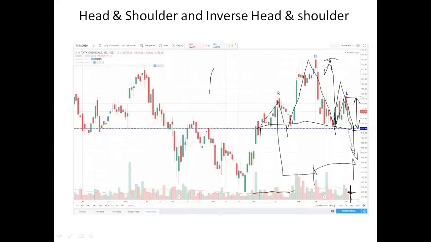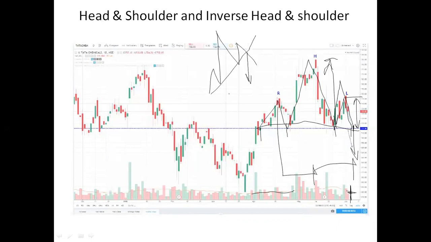So if it's making this one, and if it's touching this one, okay, this can be an inclined head and shoulder. Inclined head and shoulder, where the stock is rising. If this is broken, the stock will fall. The way this is broken here, the stock will fall and it will come down.